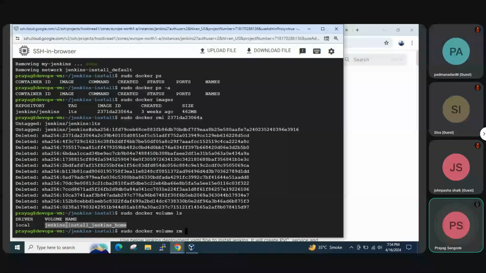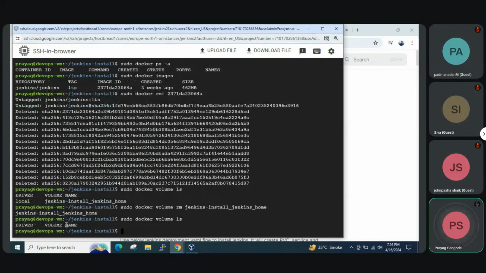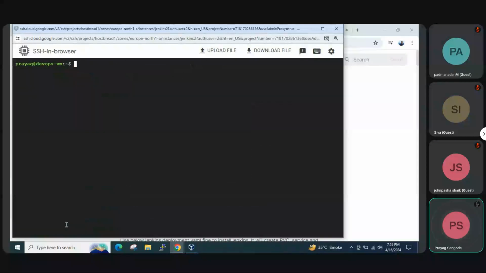So I'm showing this so that you can get used to the commands, and this is what we do in the production environment as well. So the volume is removed, and there is no docker container as well. Everything is clean. Next, again check if the port is in use or not. Okay, the port is not in use.